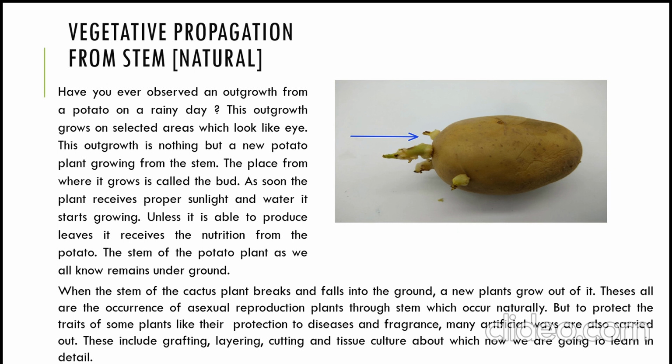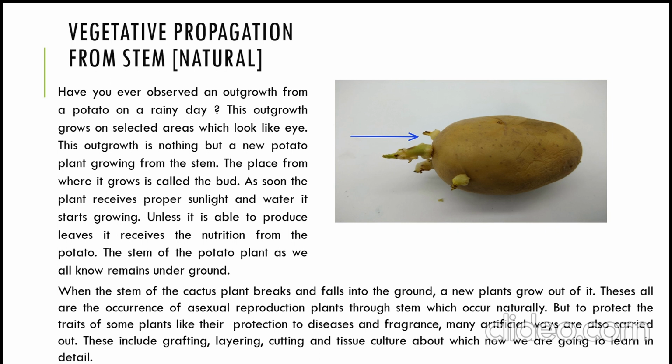The nodes of a plant produce new leaves and flowers. As soon as the plant which is growing on the node receives proper sunlight and water, it starts growing. Until it is able to produce leaves, it receives the nutrition from the potato. The stem of the potato plant, as we all know, remains underground. Have you ever guessed how a cactus plant produces its new offspring? When the stem of a cactus plant breaks and falls onto the ground, a new plant grows out of it. These are all occurrences of asexual reproduction in plants through stem, which occur naturally.